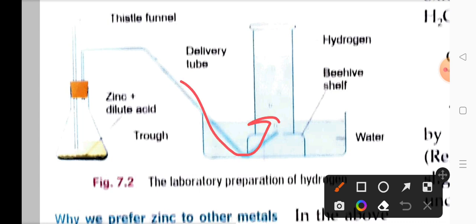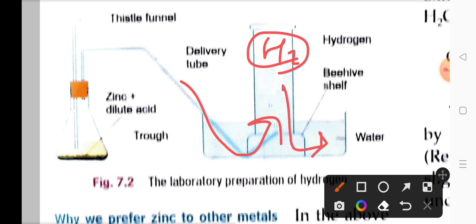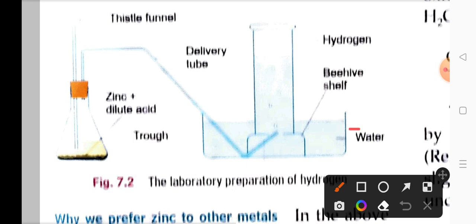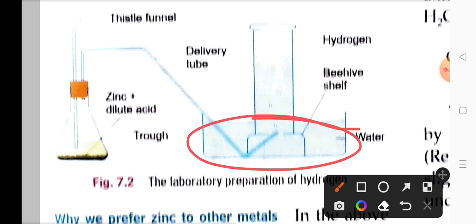When this hydrogen gas enters this cylinder filled with water, hydrogen gas will start collecting in the cylinder, and in return for this collection of hydrogen, what will happen? Water will start moving out, and as you can see in this diagram, the water that filled the cylinder is now coming towards the tray.